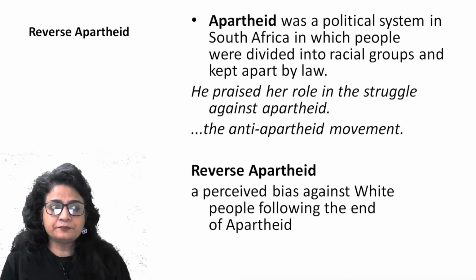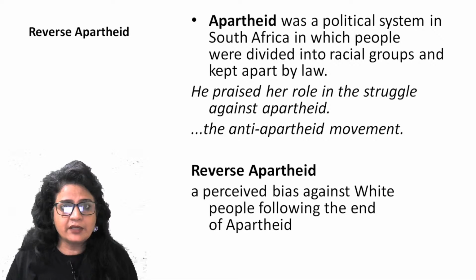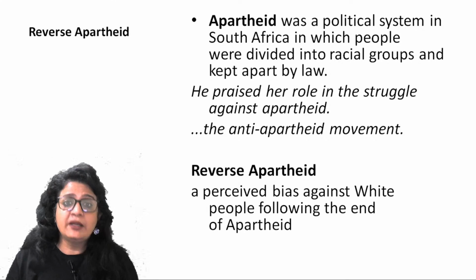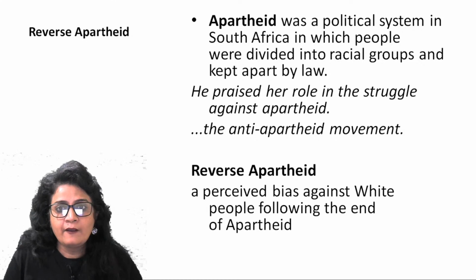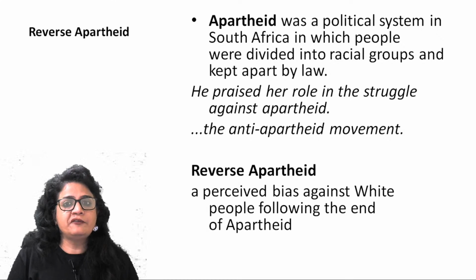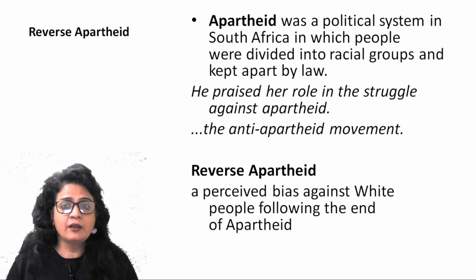So apartheid was a political system in South Africa, right? So this is the country apartheid is associated with, and Nelson Mandela was the man who decimated this whole practice in South Africa. So it was a political system in South Africa in which people were divided into racial groups and kept apart by law.